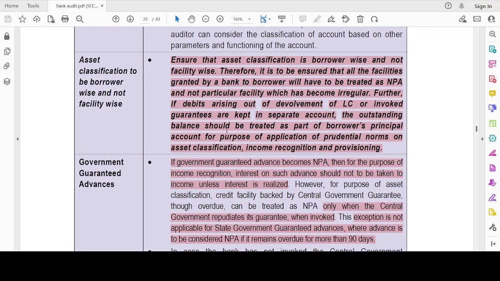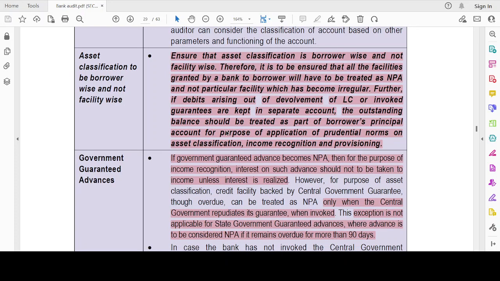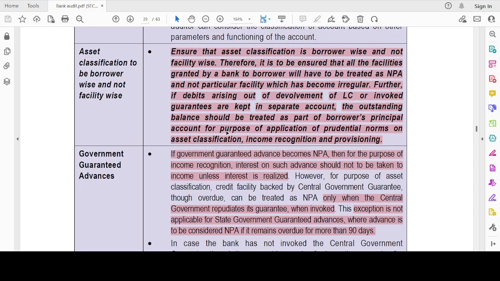Asset classification should be based on the borrower wise and not facility wise. Borrower wise and not facility wise. This is the key term in the banking audit. Asset classification should be based on the borrower wise category and not the facility wise category.